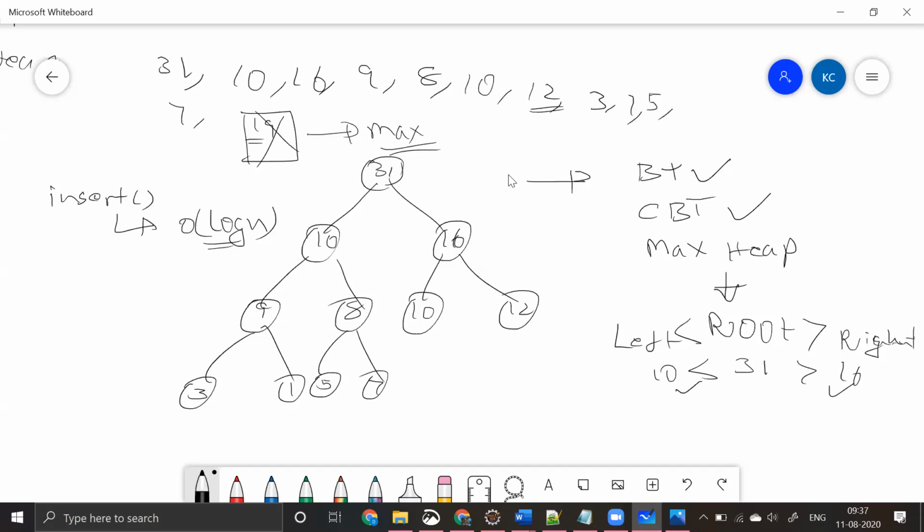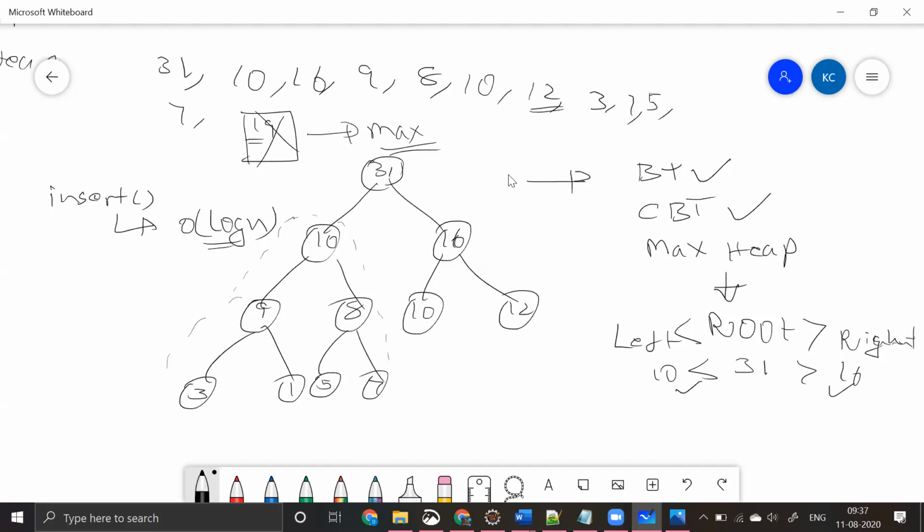Like for example, let's say you want to insert 16, right, 31, and you need not insert in your left, you need to insert in your right. Here what you're trying to do is you are ignoring the whole part of a tree over here. And similarly you need to do something like this. For every step you are ignoring the equal half of a tree. So that gives you an order of log n time, right?